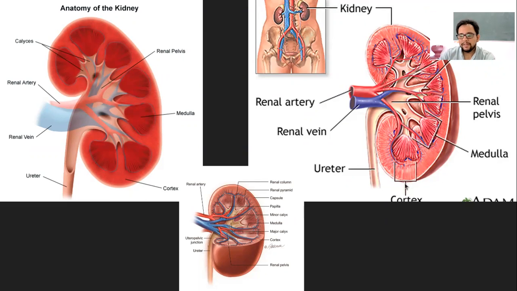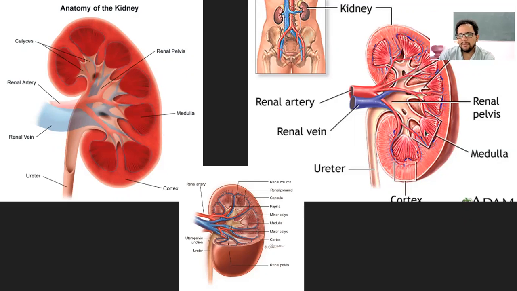Within this cortex and medulla, they will filter out the urine, and it will come here, and the area where the urine is stored temporarily, as soon as it is filtered out, is called the renal pelvis. So the blood will come from these blood vessels to the nephrons.